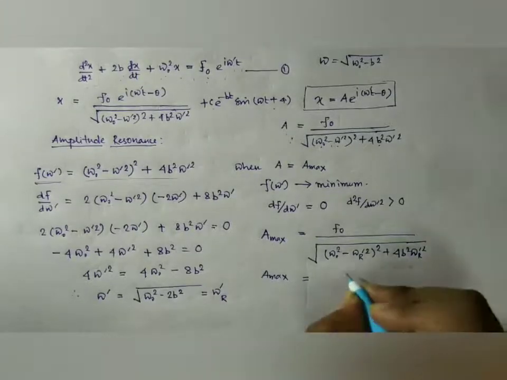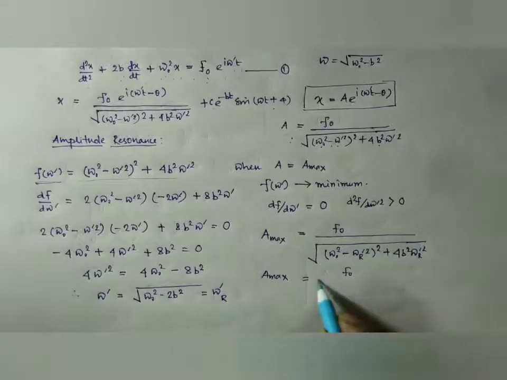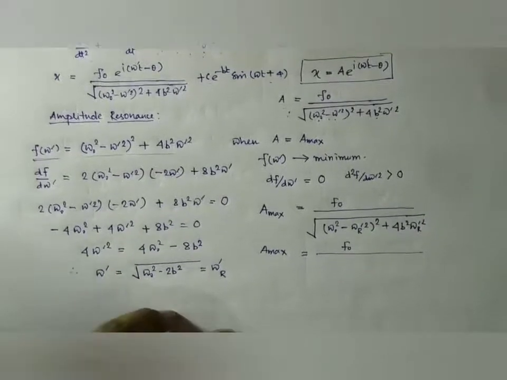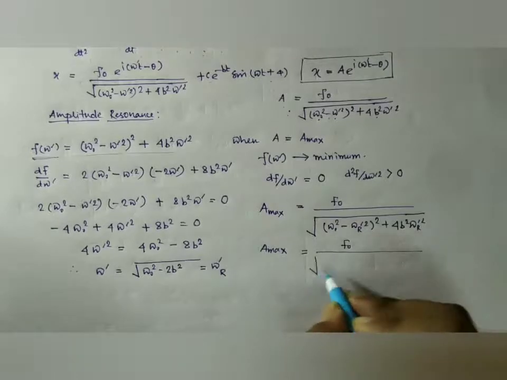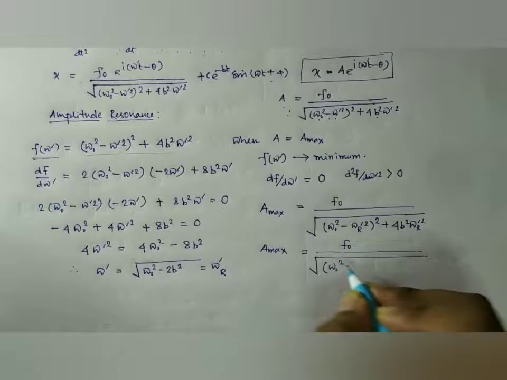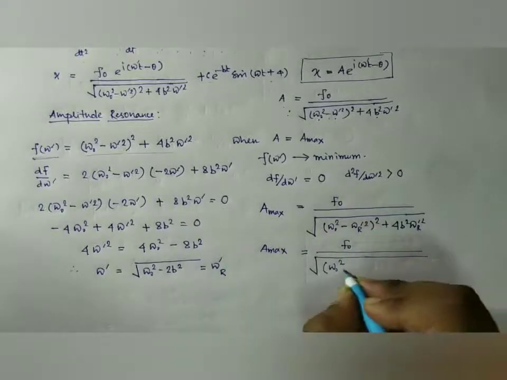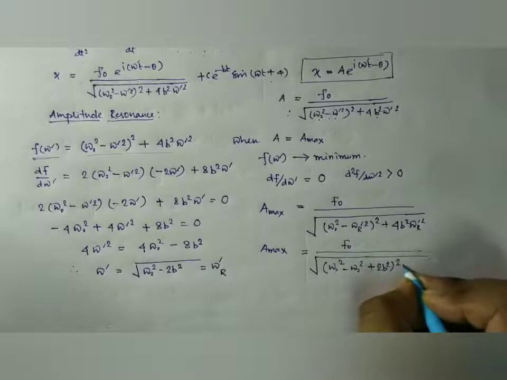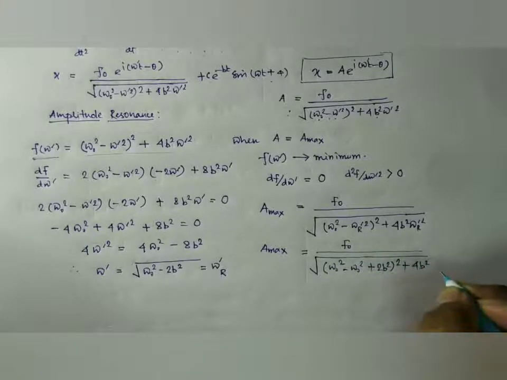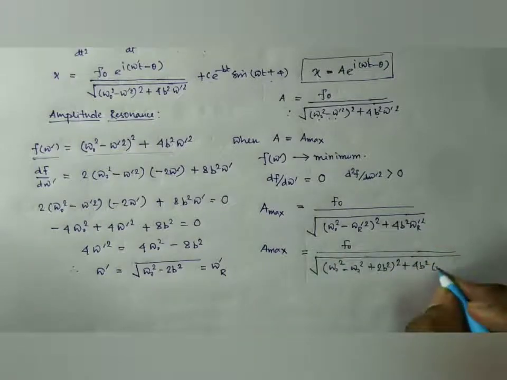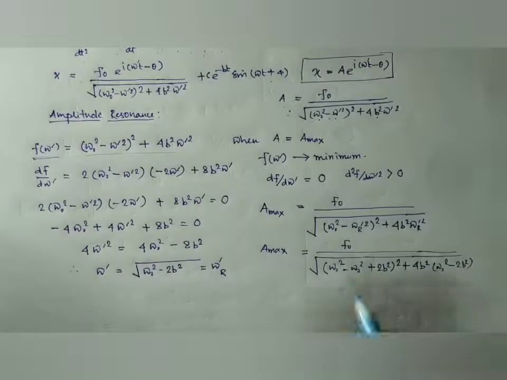It is f0 divided by ... and omega r square is minus omega 0 square plus 2b square whole square plus 4b square omega r prime square, it is omega 0 square minus 2b square.